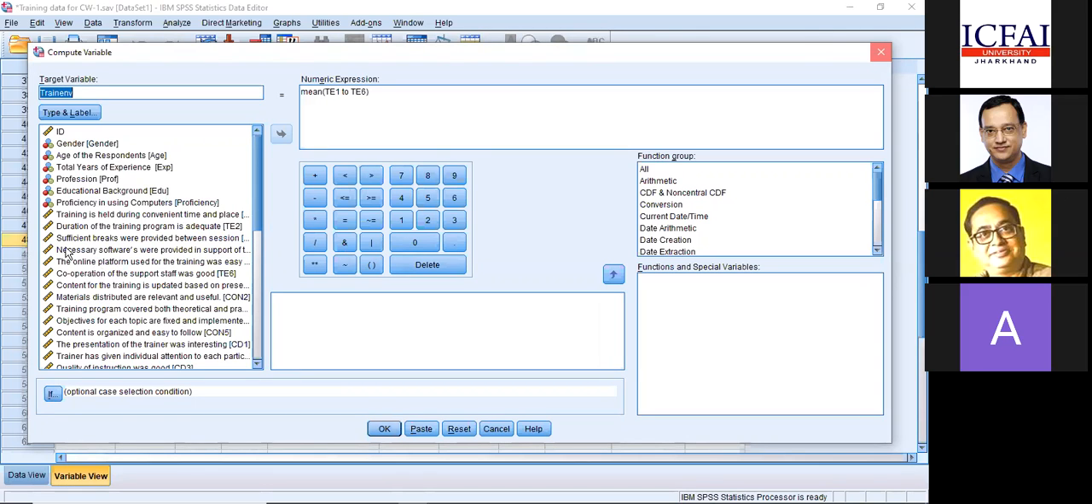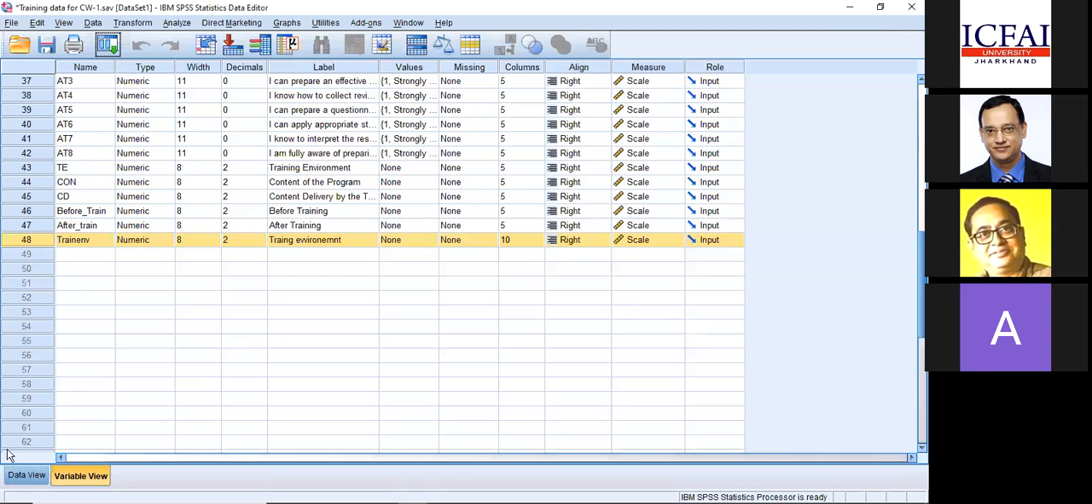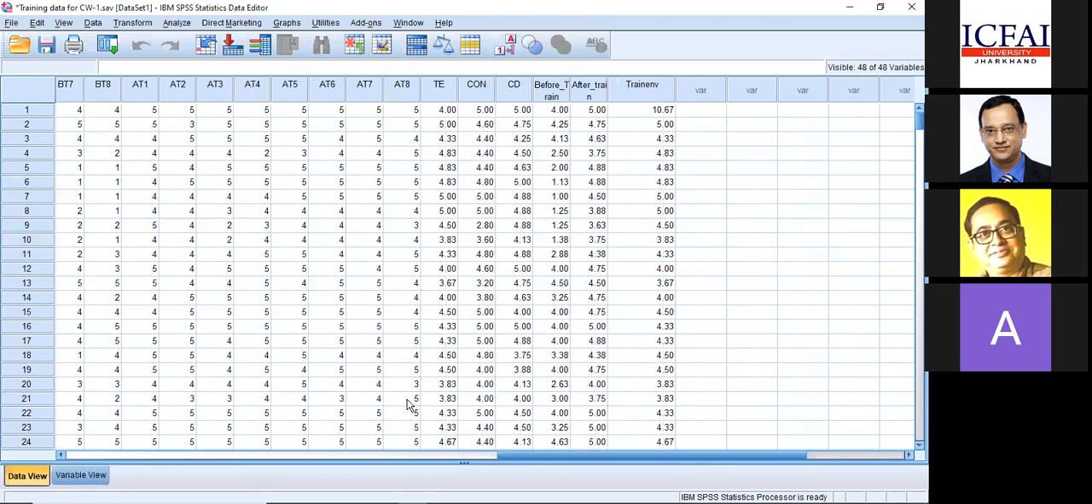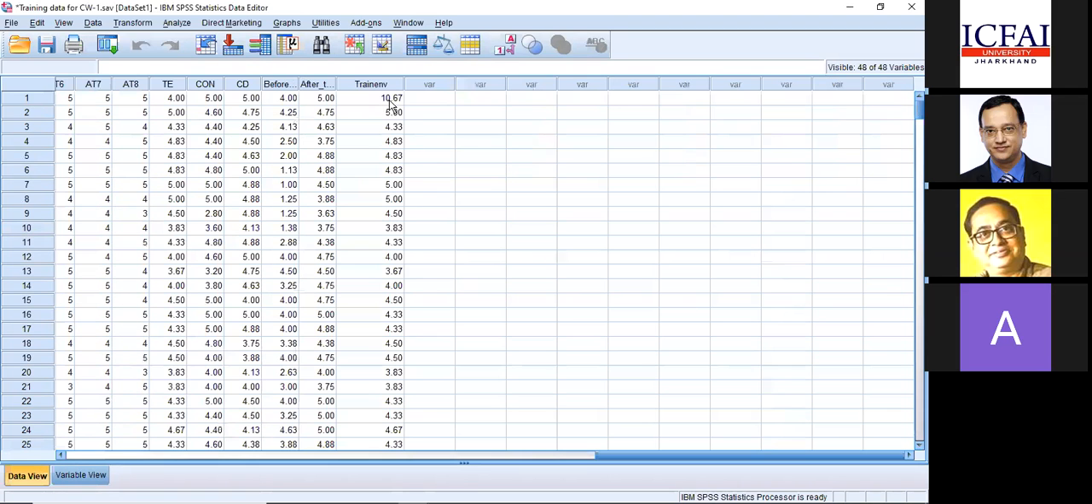If I want to look into this variable, go to your data view and check the last one. In variable view it is the last row, and in data view it will be the last column. So now I got a mean score. This is an error because we entered 44, right? That is why it is more than 5, or else it would be 5 or less. So I'll make it 5 here for your understanding. Now this mean score has been created.